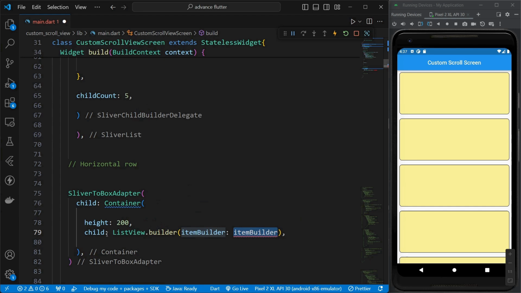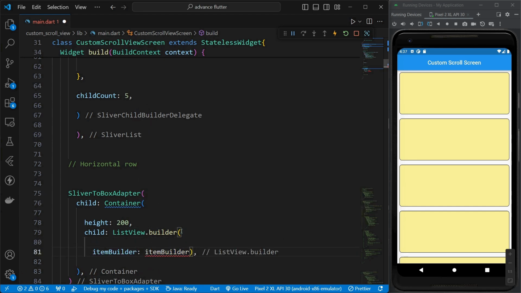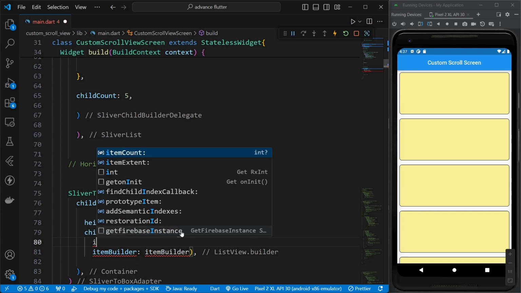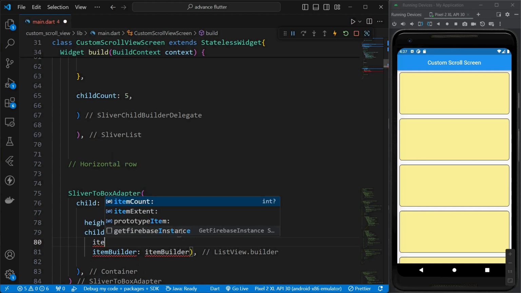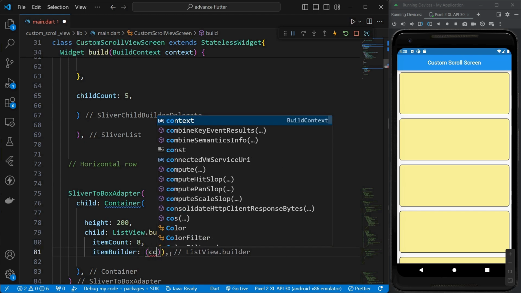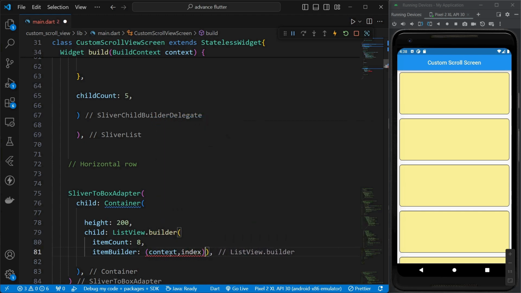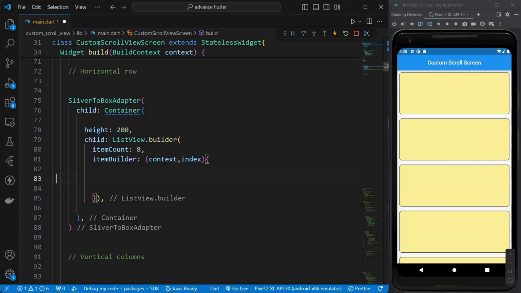and I'll take it to the next line, and here I'll call itemCount. I'll pass 8, and now we'll create those containers. So we have to pass context and index value. The context will be our phone context, and inside this we'll return a container.